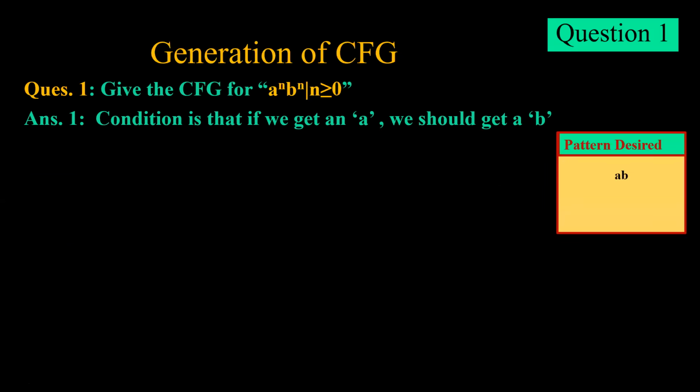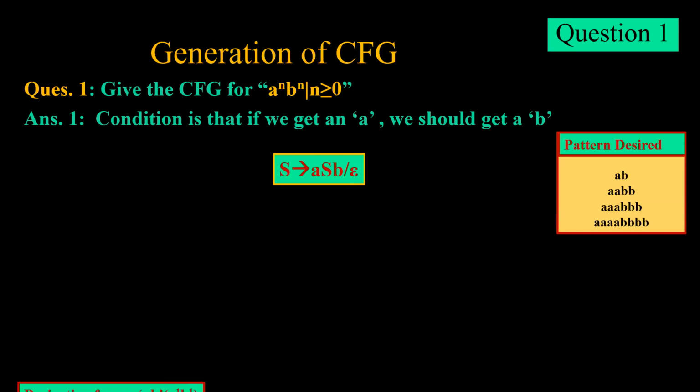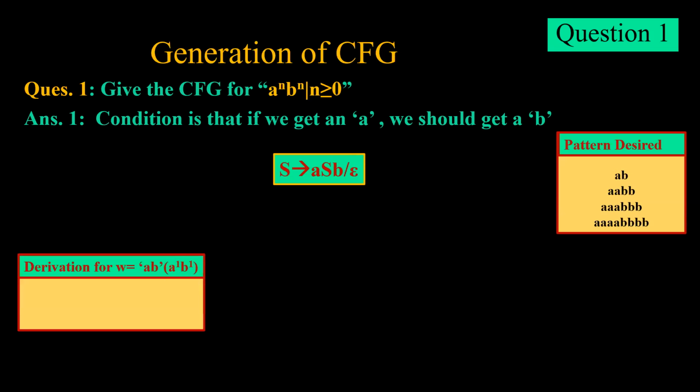It should be AB, AABB, AAABBB, AAAABBBB. That means number of A is equal to number of B. So the grammar corresponding to this will be S tends to aSb or epsilon. Now if we try to derive a^1 b^1, the simple derivation will be S tends to aSb, S tends to ab, and this has been generated through the production rule S tends to epsilon, which has been put up in the parenthesis on the right side.